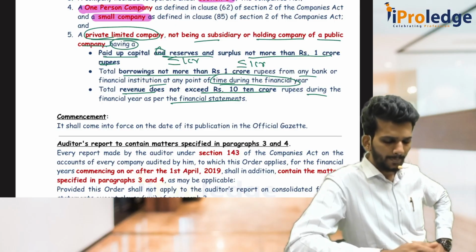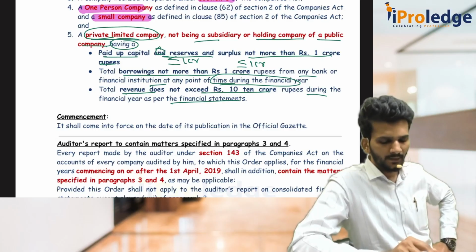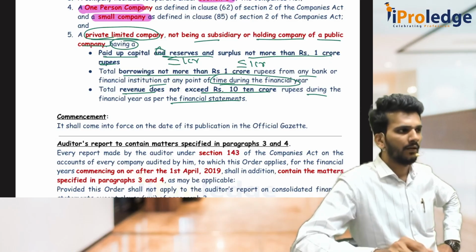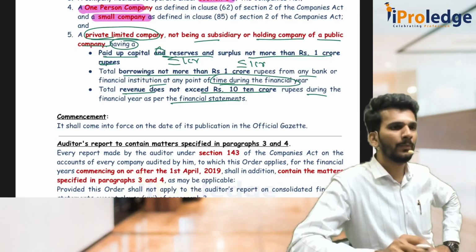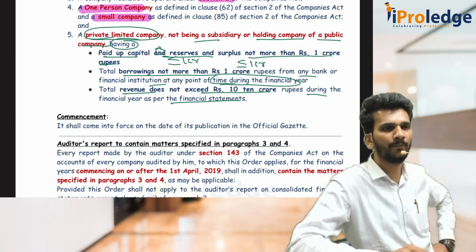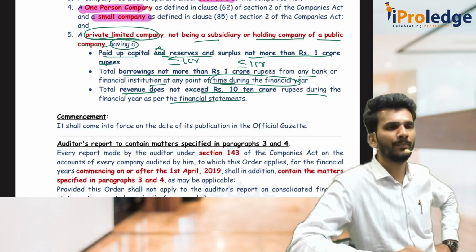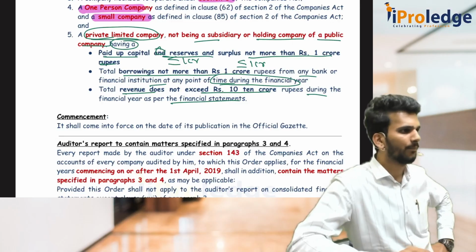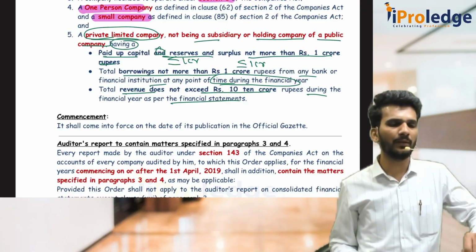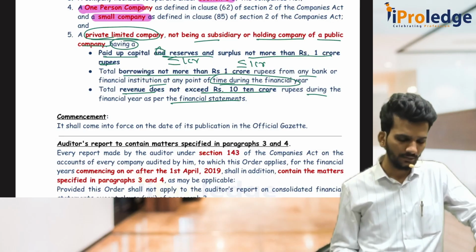Sir, you are telling paid up capital and reserves is 1 crore, turnover is 10 crore. That means if the paid up capital is 2 crores and turnover is 20 crores, then it is applicable. But if you think from the small company point of view, up to 10 crore rupees paid up capital, up to 100 crore rupees of turnover is given for them. So in simple terms, whenever there is a clash between small company and private company, then small company will prevail. This is the applicability of Companies (Auditor's Report) Order, CARO 2020.